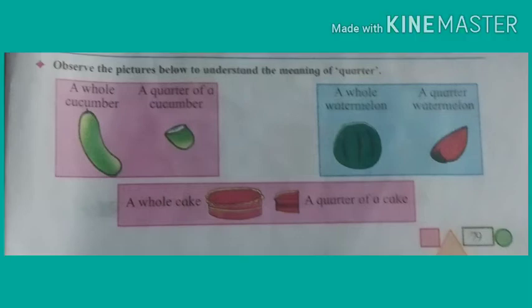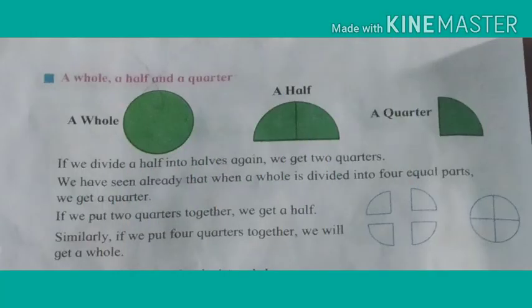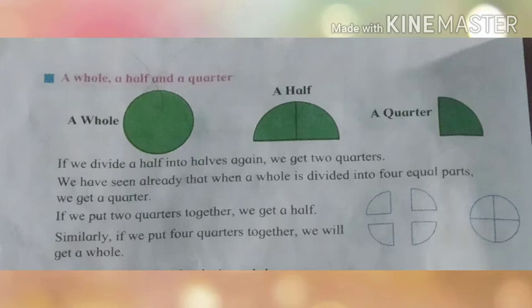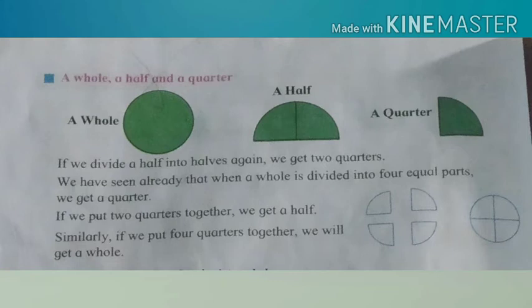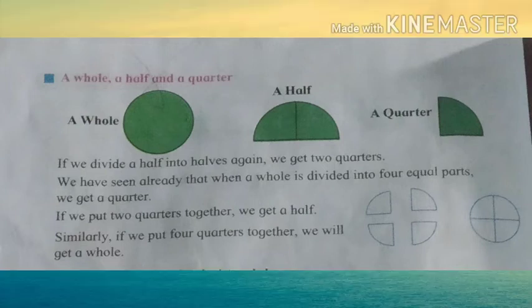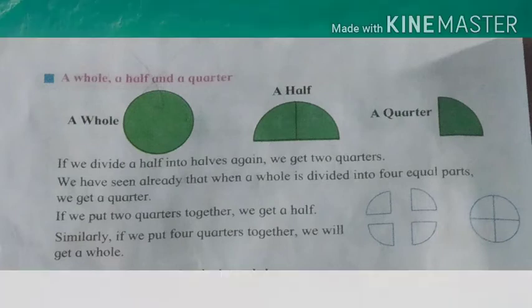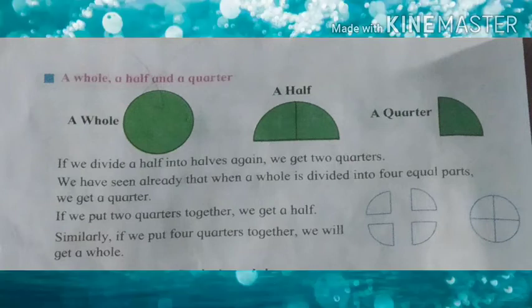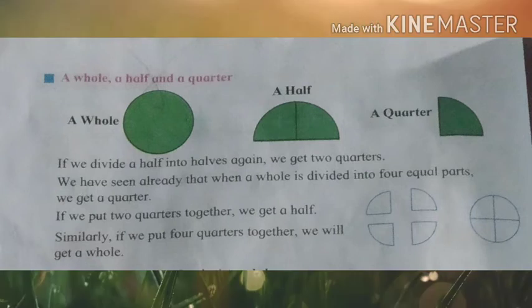Do you understand, children? Then the point is a whole, a half and a quarter. In these pictures I give a whole, a circle, then a half and a quarter. If we divide a half into halves, again we get 2 quarters. We have seen already that when a whole is divided into 4 equal parts, we get a quarter. If we put 2 quarters together, we get a half. Similarly, if we put 4 quarters together, we will get a whole.